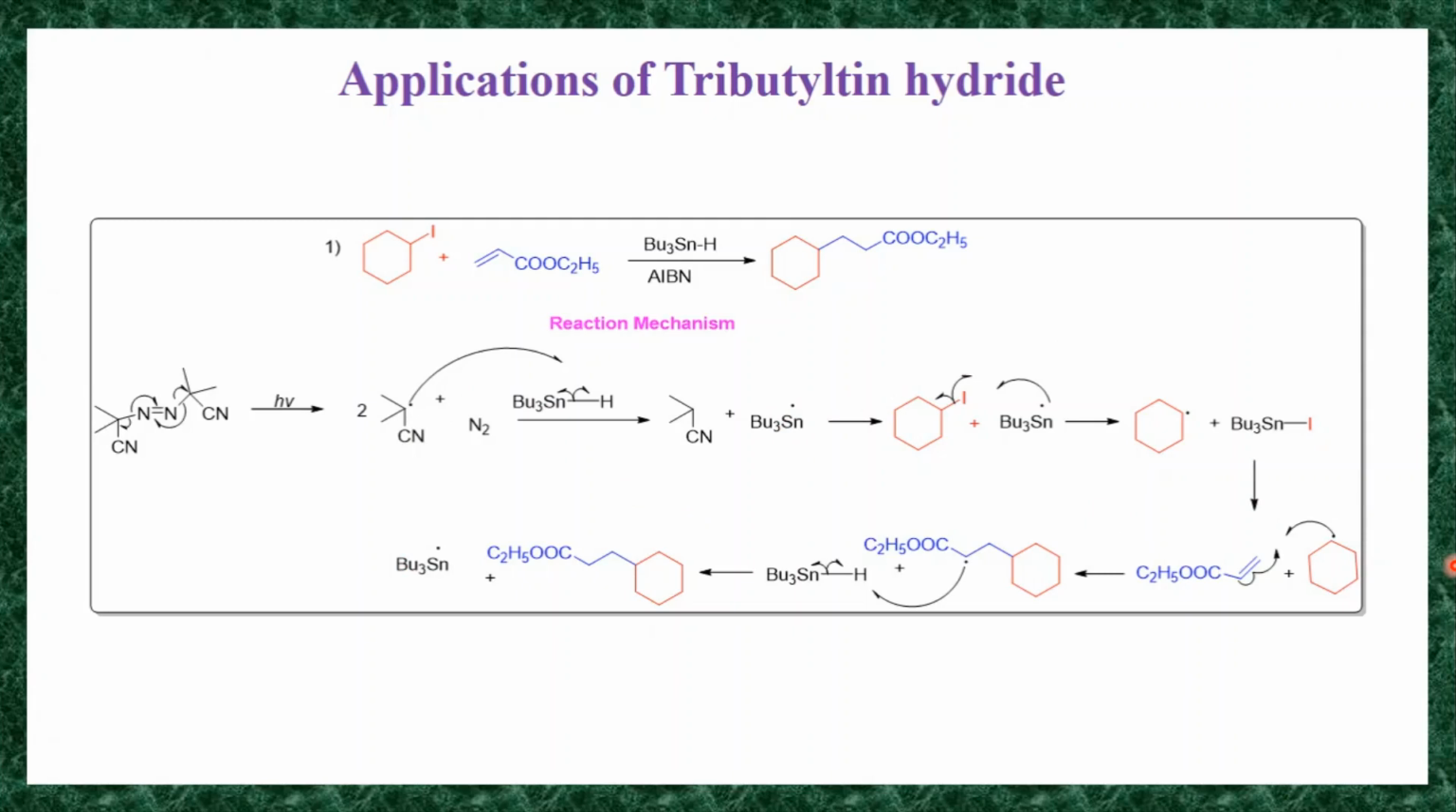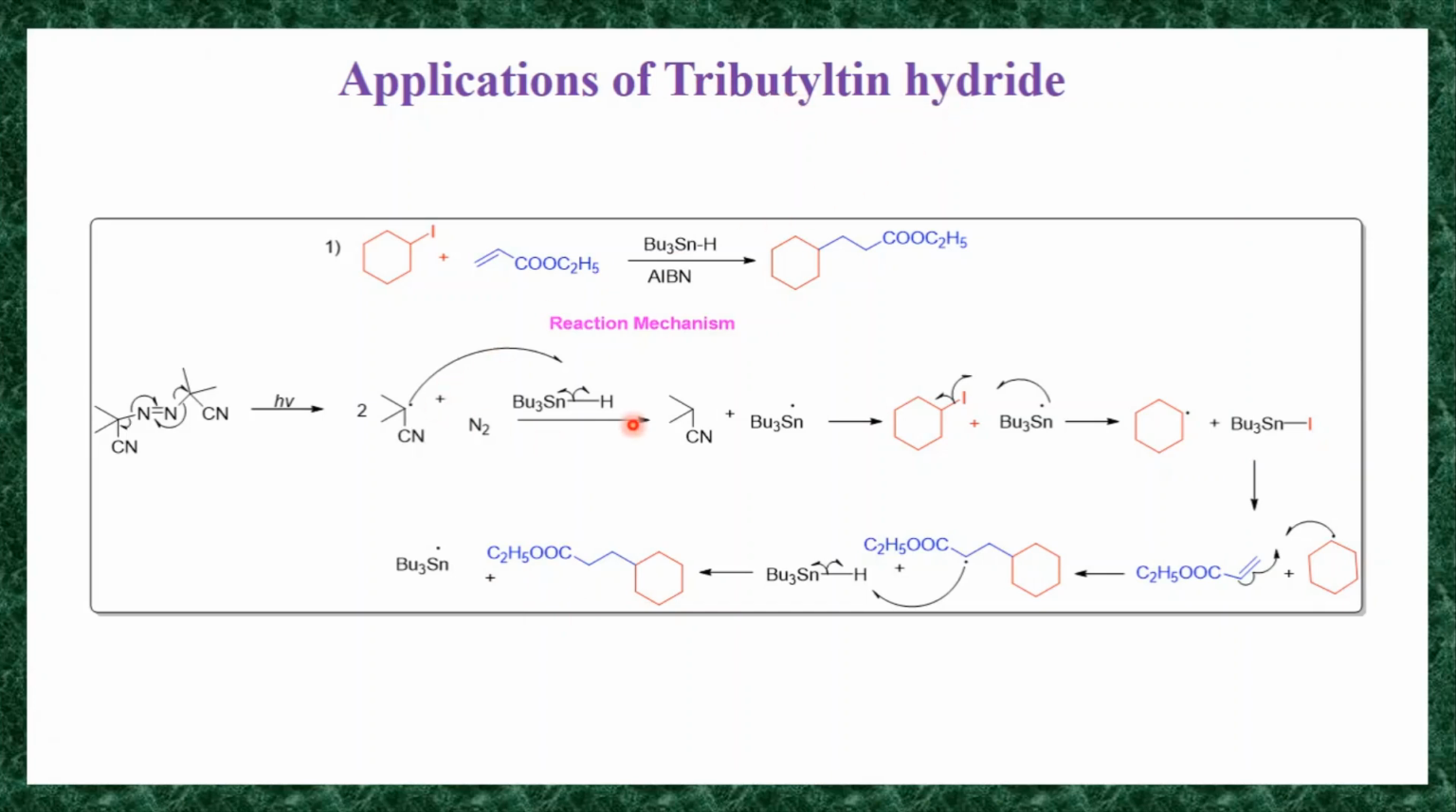And here you are getting this ester. After hydrolyzing the ester, you will get the acid. From acid, you can convert into amide, and you can reduce that acid into alcohol. So many applications are there. You can convert this ester into different functional groups. This is the application of this tributyltin hydride.